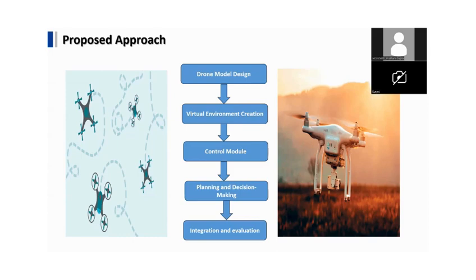First of all, we designed our drone model. Since our simulation was software, it was designed using MATLAB. Then we created a virtual environment which included gravity, resistance, and the drag force, which controlled the motion of the drone. As I explained earlier, our control module was MATLAB Simulink, which controlled the motion of the drone in a helical path. Then we planned various algorithms like the mission planning algorithm and the obstacle resistance algorithm, which are part of our drone simulation. Finally, we integrated all our algorithms, equations, and laws of motion into one equation, which gave us the final trajectory of how our drone simulation works.